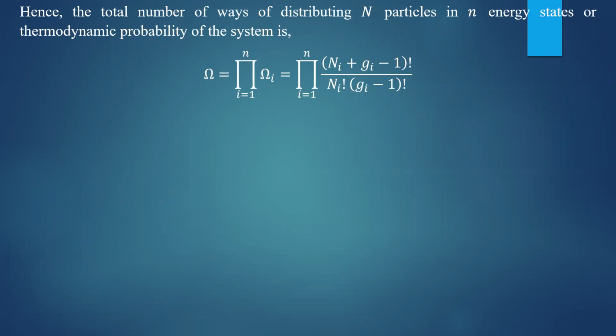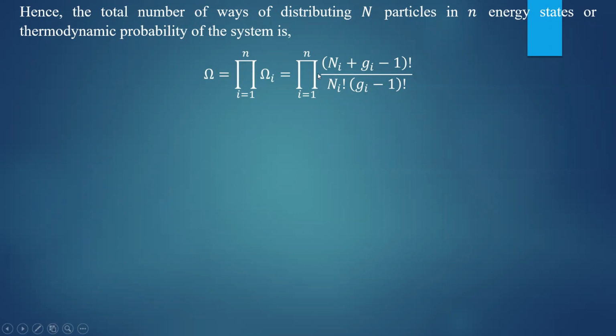What is omega i? Omega i is the distribution of particles in the ith state. There are such small n number of states, i equal to 1, i equal to 2, like that. So finally, the total thermodynamic probability will be the product of omega i's. What is omega i?